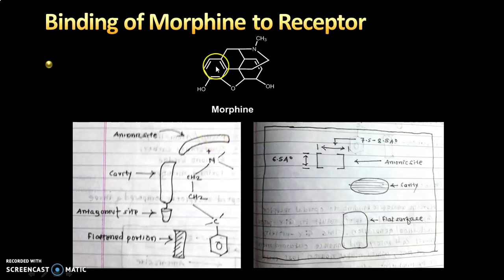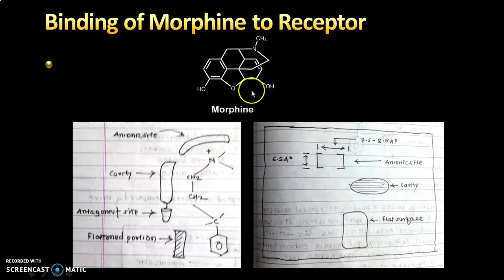This phenyl ring, you can see, this asymmetric carbon atom, these two ethylene carbons and the nitrogen are essential, and the remaining part is not essential. A question may arise in your mind: how does this positive charge appear over here? When somebody takes morphine, inside the body fluid this nitrogen gets protonated, isn't it? That's why the positive charge is there.